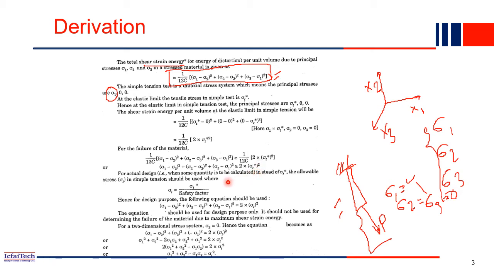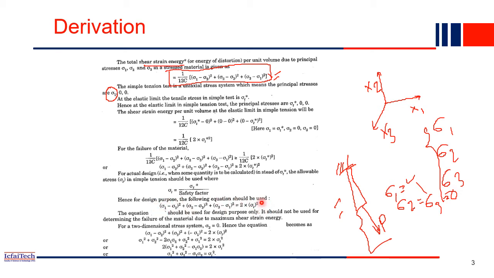But for our design purpose, we divide it by the safety factor, and we have our final expression for sigma t. So this is our final expression. Now if you replace sigma t star's value here, you will get our final expression for the shear failure criteria. So now this expression is valid for 3D structures, right?